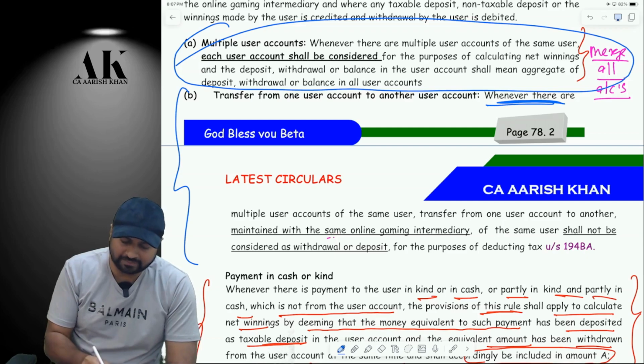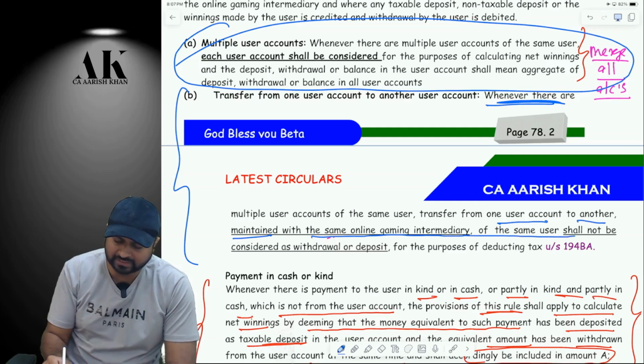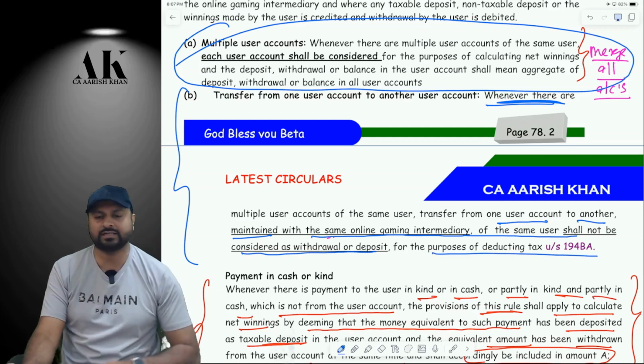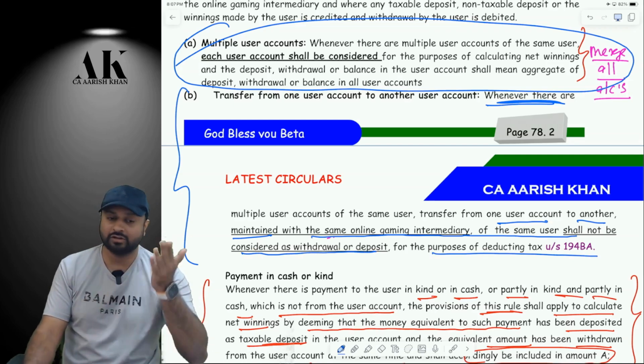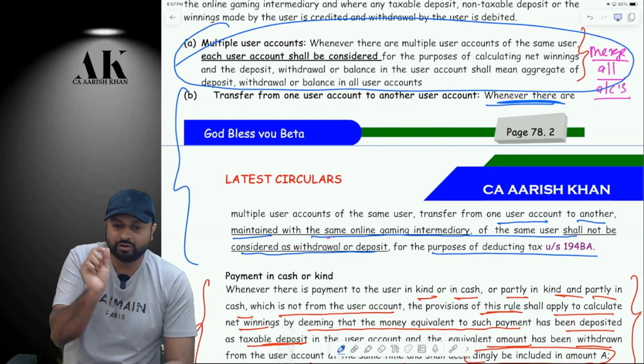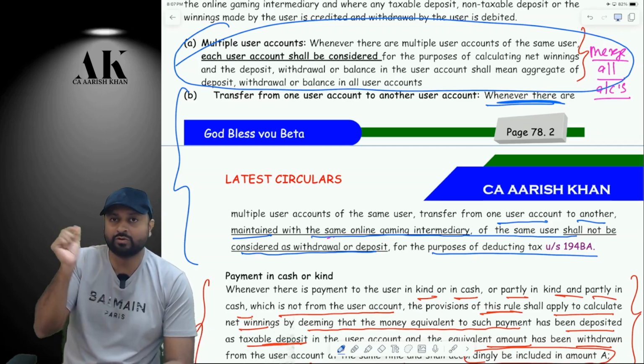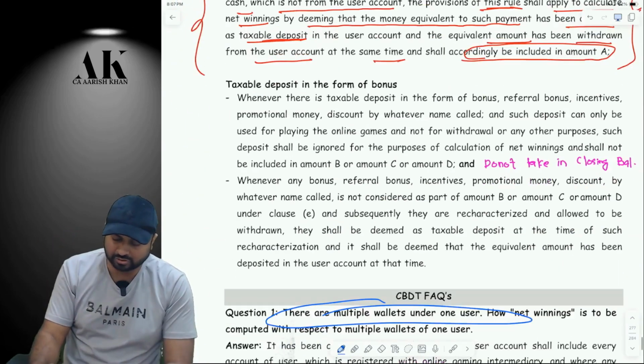Check please. Whenever there are multiple user accounts of the same user, a transfer from one user account to another, maintained with the same online gaming intermediary of the same user, shall not be considered as withdrawal or deposit for the purpose of deduction of tax under Section 194BA. These are small issues, but they can be important for 1 or 2 marks. If they want to ask you one-liner questions of 1 or 2 marks, they can test you over these points also. Be very careful about it.